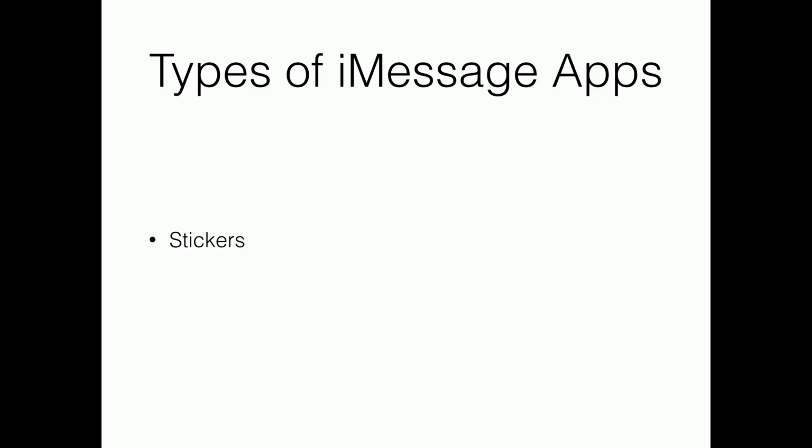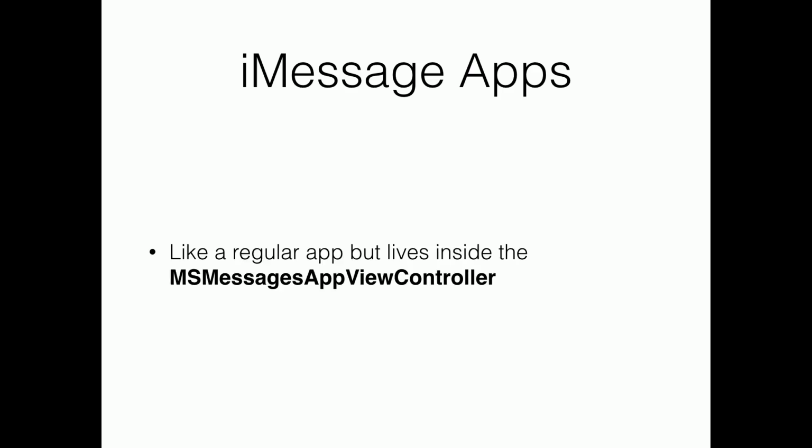So the types of iMessages apps: there are Stickers apps, which I already talked about, and there are iMessages apps. So what are Stickers apps? There is no code required. You can literally create a Sticker app in less than 30 seconds, and we will do that. Basically copy and paste images, and you're good to go. Now iMessages apps are a little bit different. They live inside something called MSMessagesAppViewController. So we're going to build a really interesting app for you. And most probably, if you're a parent, you're going to hate me for building that app, but we're going to build it.